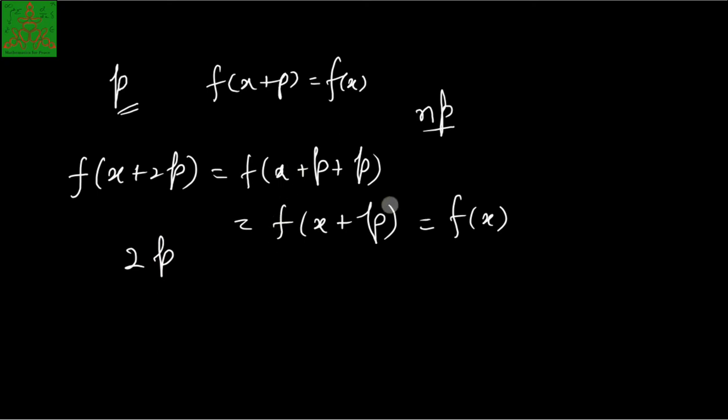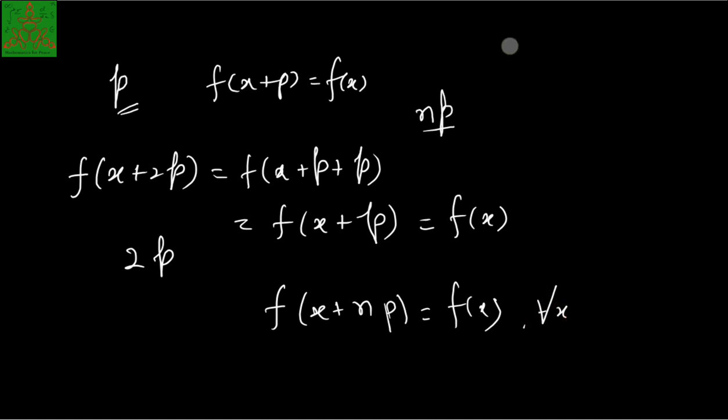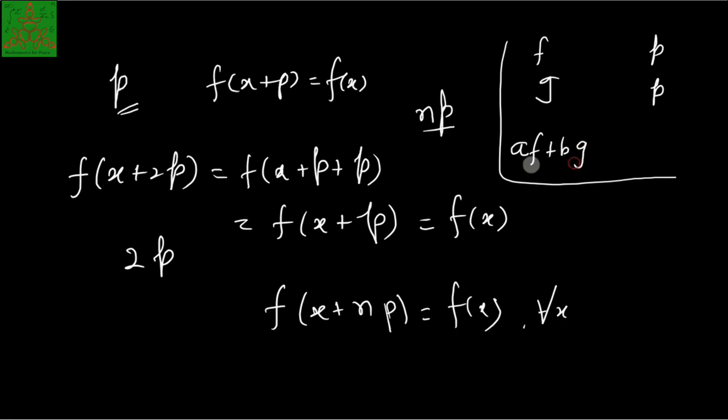In a similar manner, you can prove that f of (x plus np) is equal to f of x, so np is also a period of the function f, for all x. One more remark I want to make here: if f is a function with period p and g is also a function with period p, then the function a times f plus b times g, where a and b are constants, is also a function with period p.